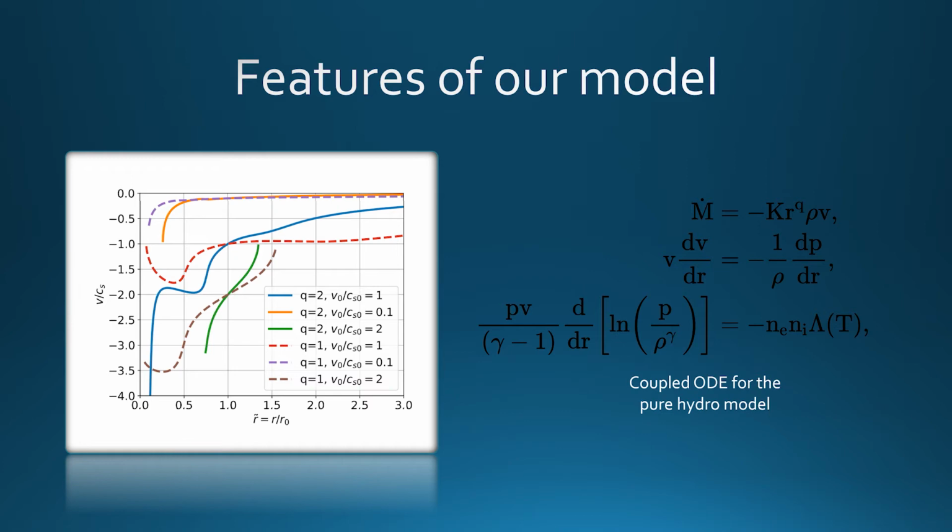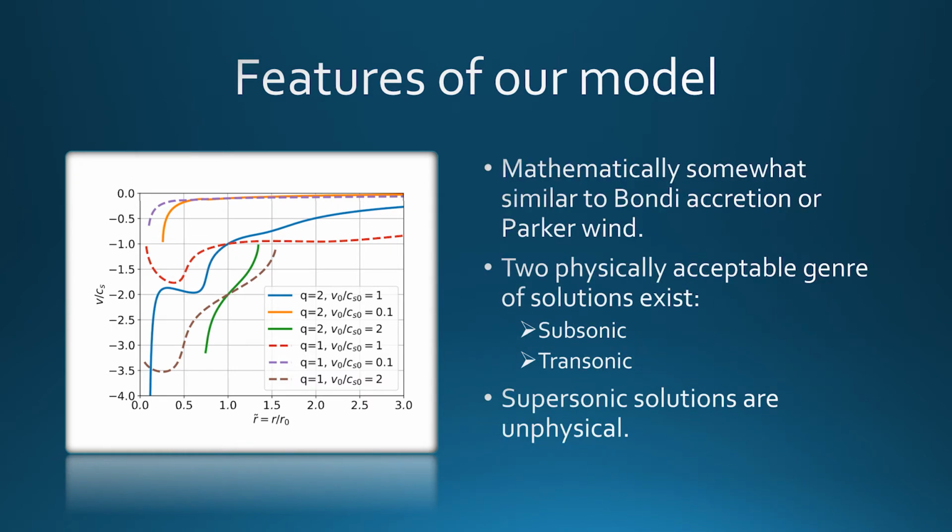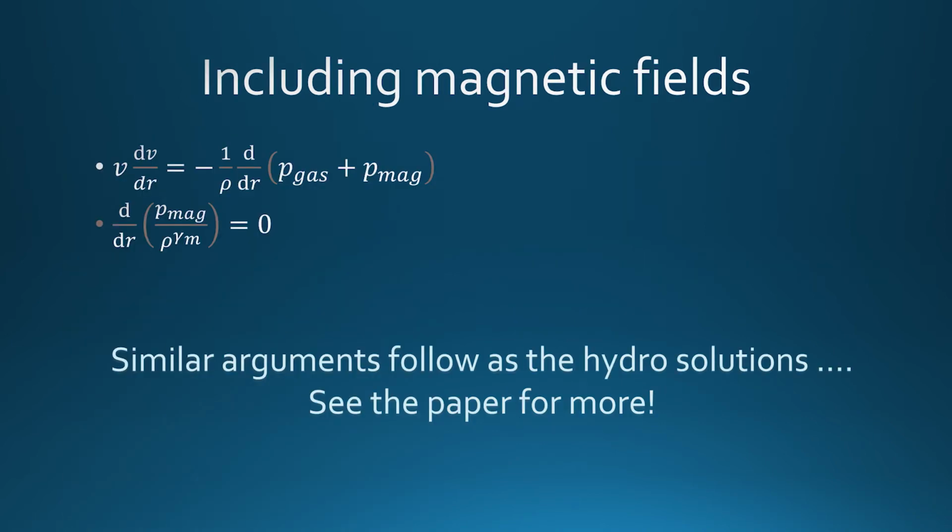Then we try to see how far such a naive modeling can go in explaining virtually similar but more complicated simulation data. More on this later. We identify that the solutions of a cooling flow model can be broadly classified into two distinct physically acceptable classes of solutions, the transonic solution and the subsonic solution. Additionally, the cold gas can have large magnetic fields in them due to flux stressing. Therefore, we include a very simplistic treatment of magnetic fields in our model by treating the magnetic field as an additional polytropic fluid, reducing pressure in addition to the gas pressure present in the system. If you are more interested, I would encourage you to have a look at the detailed analysis presented in our paper.